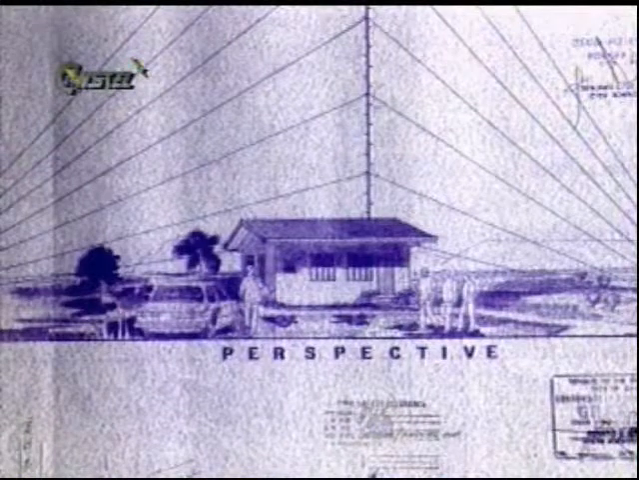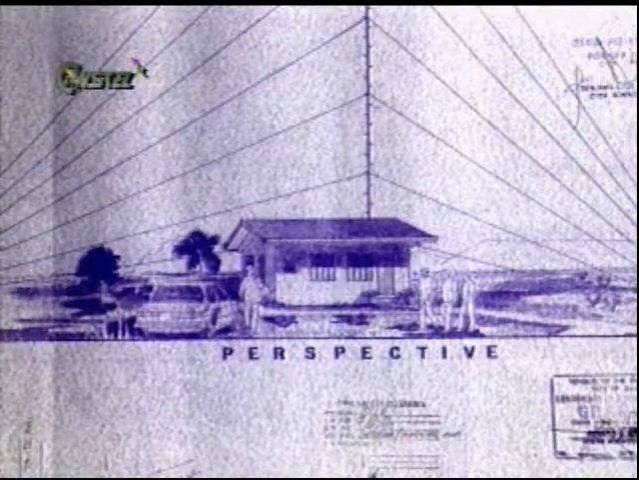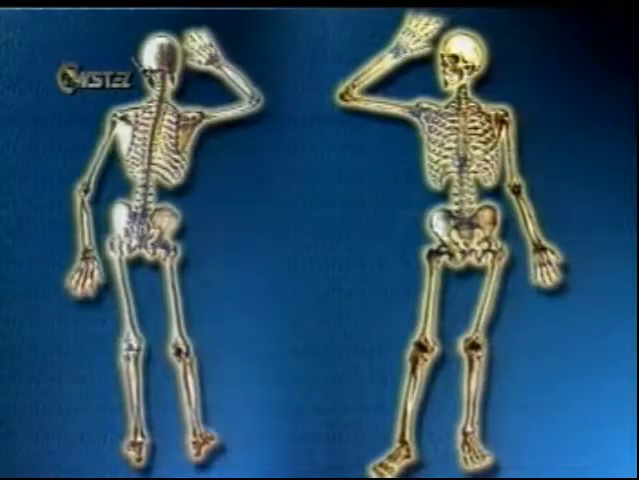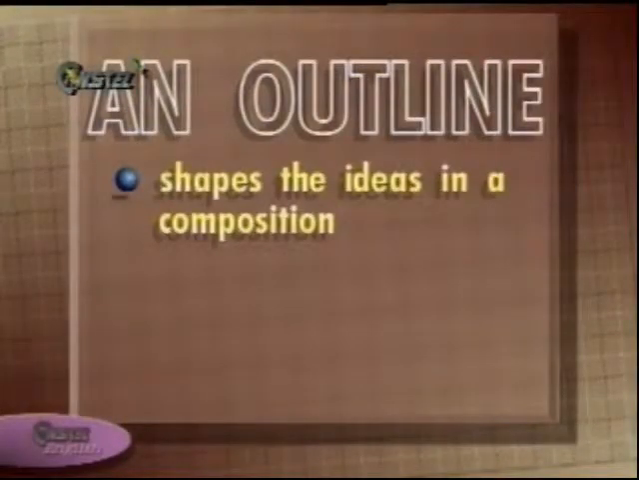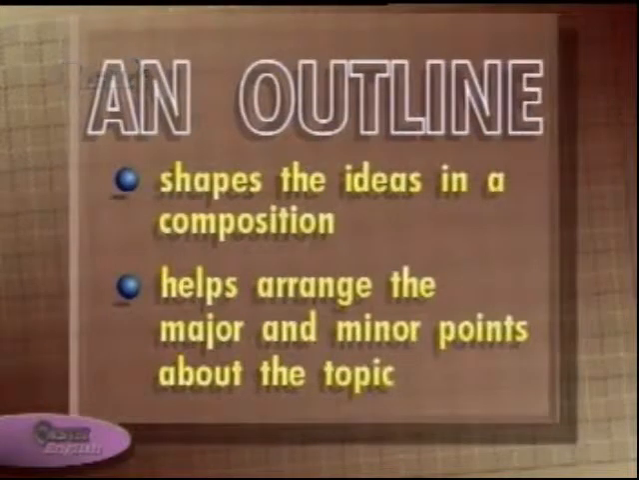Why is an outline like a skeleton? Like the human skeleton that holds the body in place, an outline shapes the things that we want to write about. It helps us arrange the major and the minor points supporting the topic of the composition. An outline makes the ideas stand firm without falling apart. If the skeleton of a composition has a good shape, the final result should be well balanced.